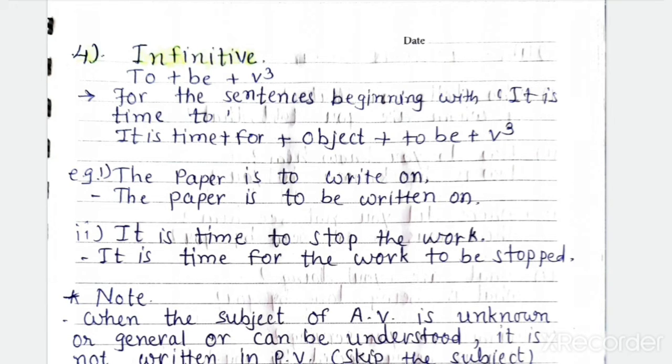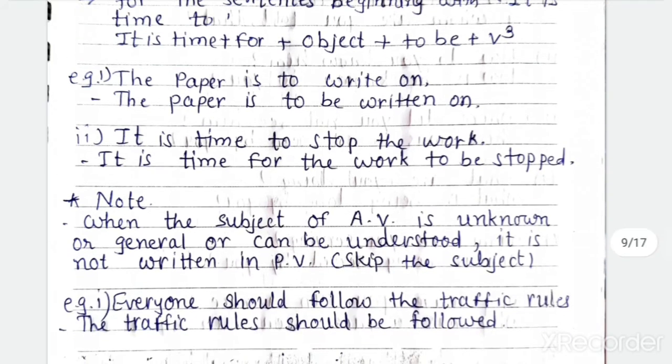Now for sentences that begin with it is time to. What will we write? See, the first example is: The paper is to write on. So: The paper is to be written on. Subject नहीं दिया है, direct object है. The paper is to be written on. Understood? To be written on, third form. Then: It is time to stop the work.